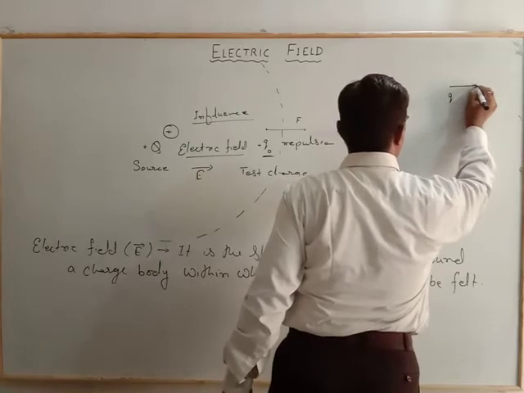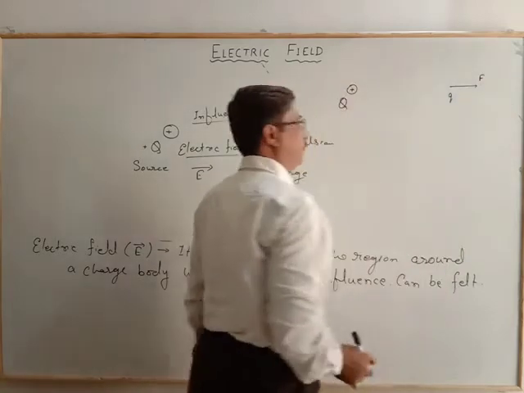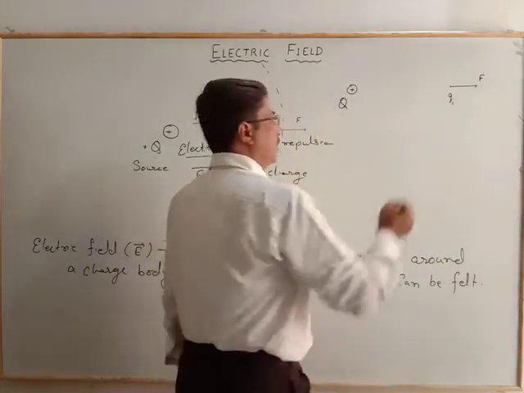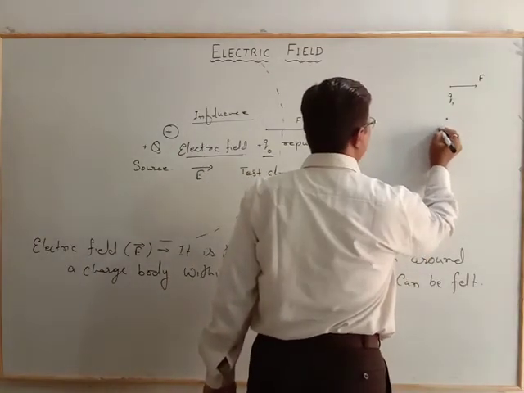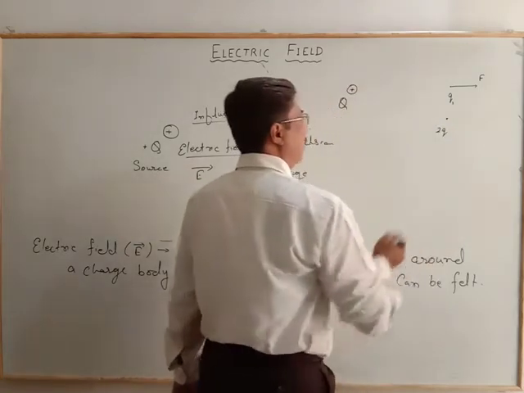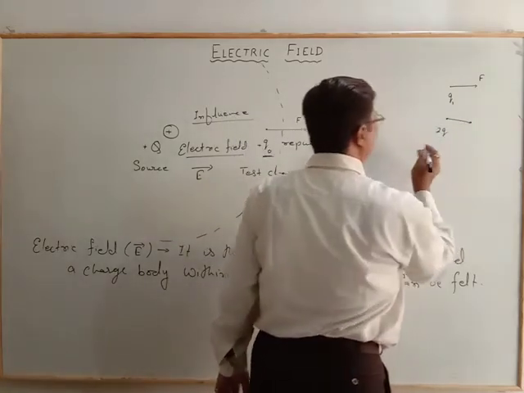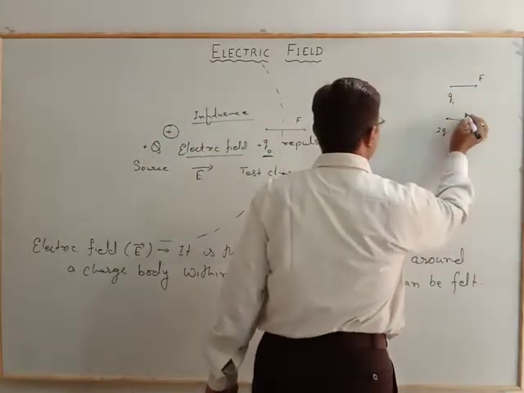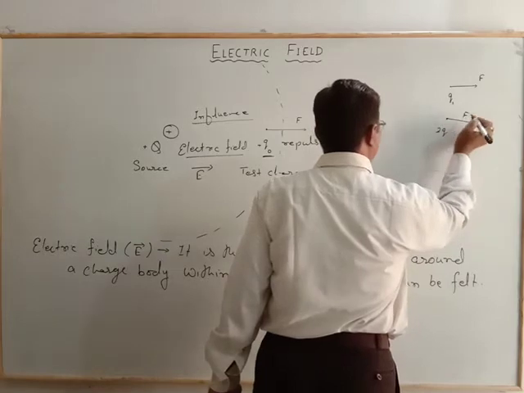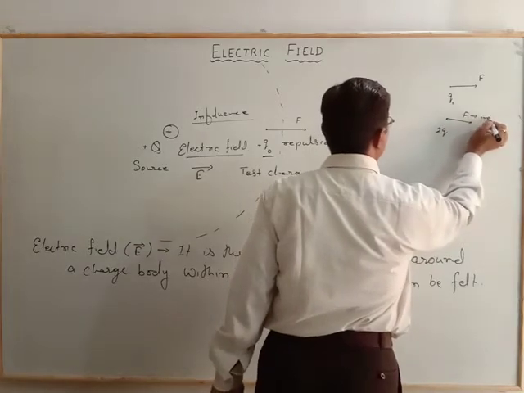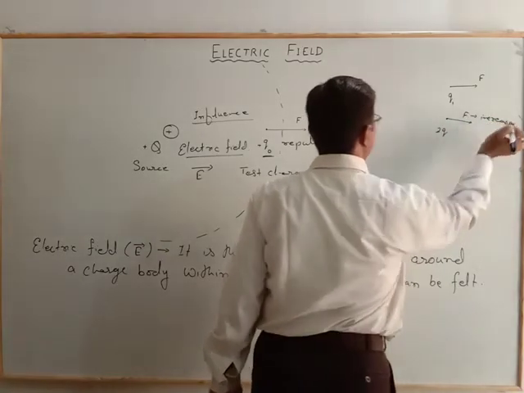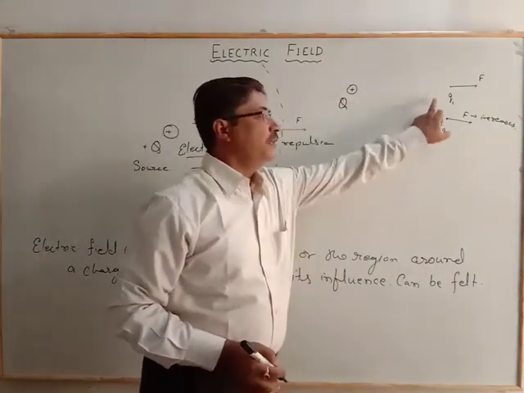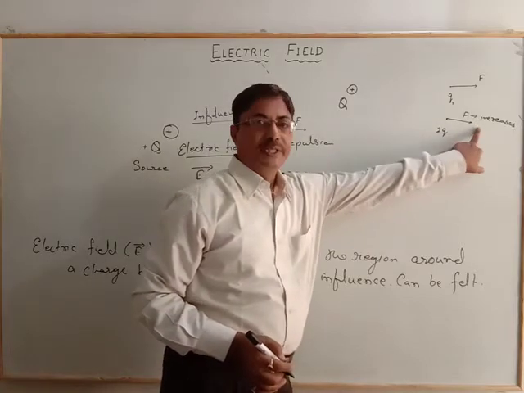So we will find there is a repulsion, a force on the test charge Q1. Suppose there is another test charge of 2Q. In that case we observe the force will increase. That is, the force increases with the test charge, because the charge increases, so the force will increase.